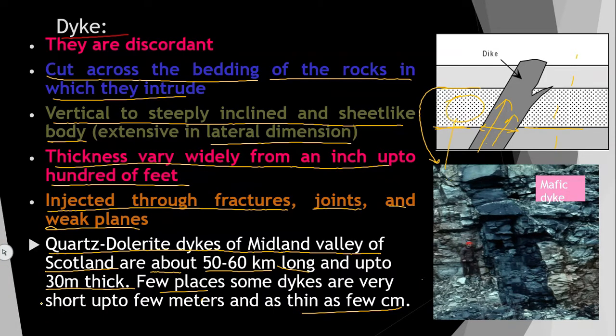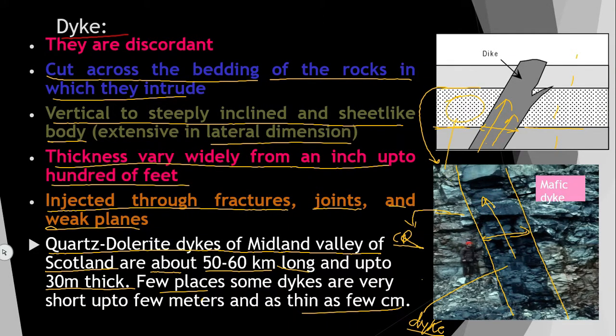So, this is a dike, you can see black color, which is intruded in country rock, already present rock. This is country rock, and this is a dike. This is the dike which is intruded. You can see the thickness here, and the length also you can see here.